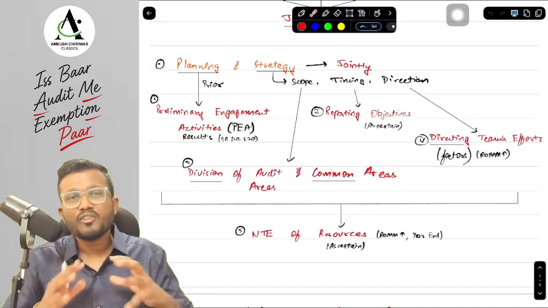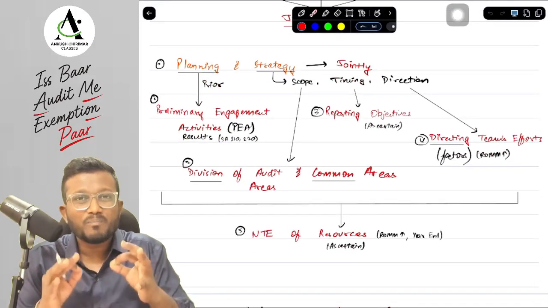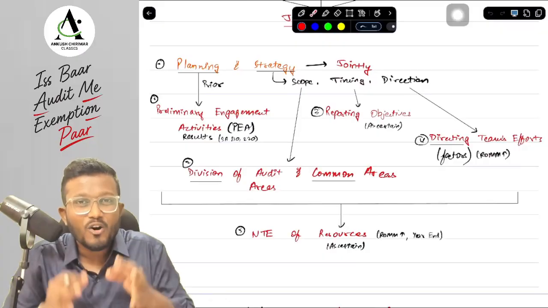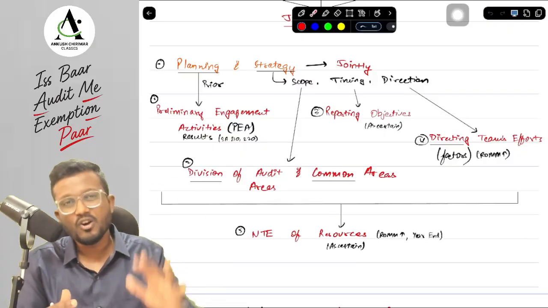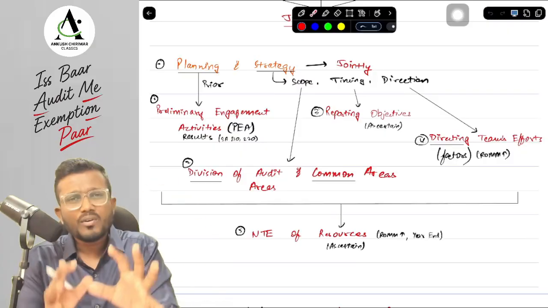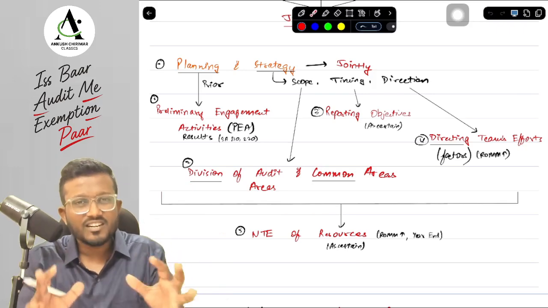Now let's start with the first topic of SA 299, that is planning and making strategy for joint audit. What is planning, what is strategy? We will discuss that in your next revision video, that is on SA 300. For now you can understand we are just planning and we are just strategizing about the audit.